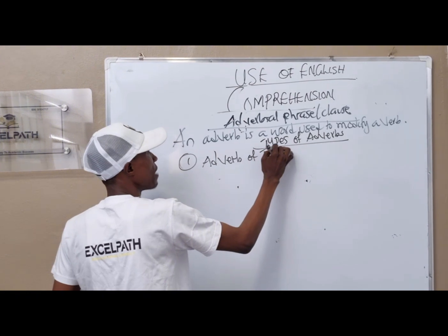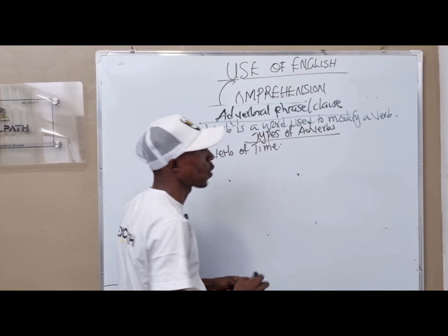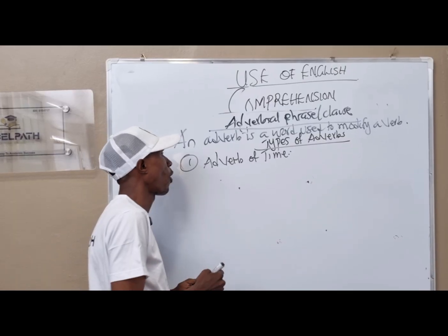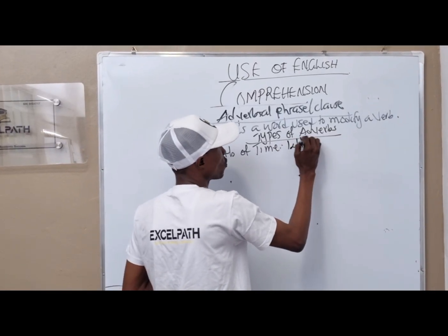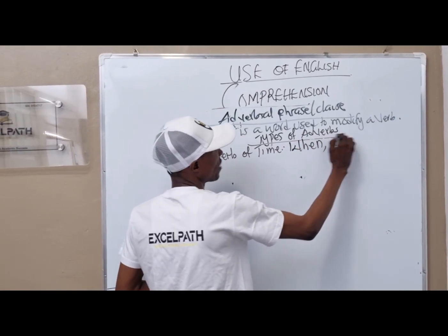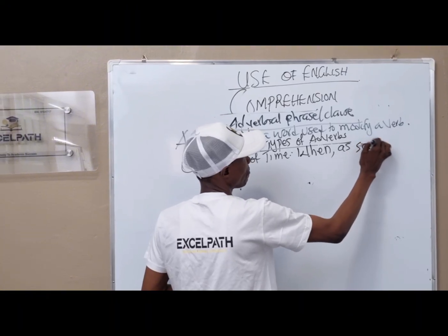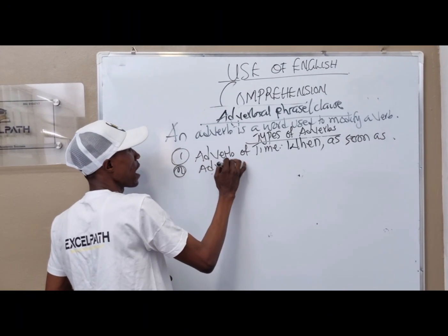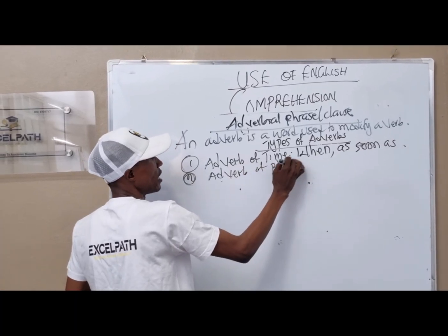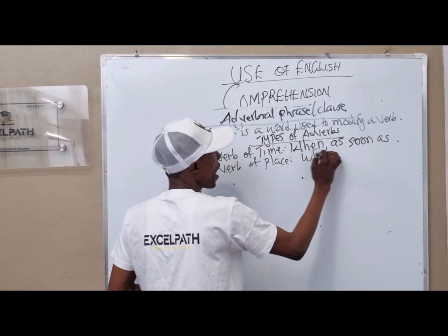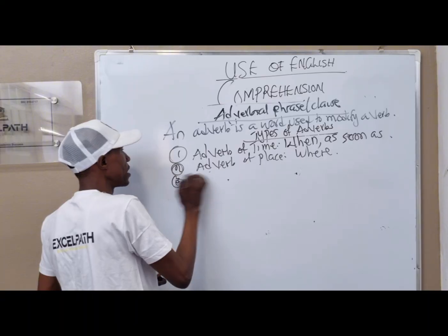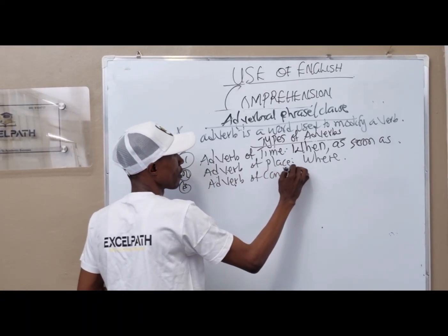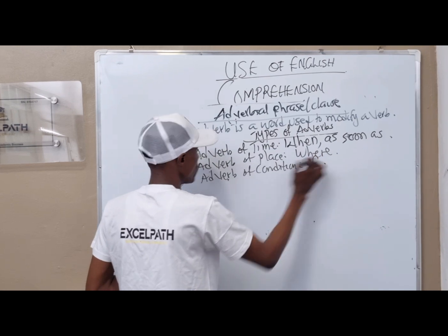Every one of the types of adverb has a pointer. For you to know the pointer of adverb of time, it starts with when, or as soon as. For you to know the adverb of place, it starts with where. For you to know the adverb of condition, it starts with if.